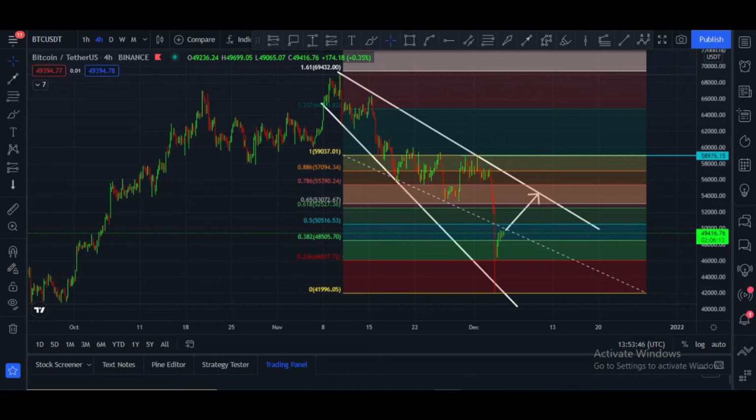Let me show you my second chart. Please note down these targets. If Bitcoin breaks the $50,500 price area, the next target is the $52,500 price area. And if Bitcoin is rejected from this zone, the next spots are the $48,000 and $46,000 price areas.